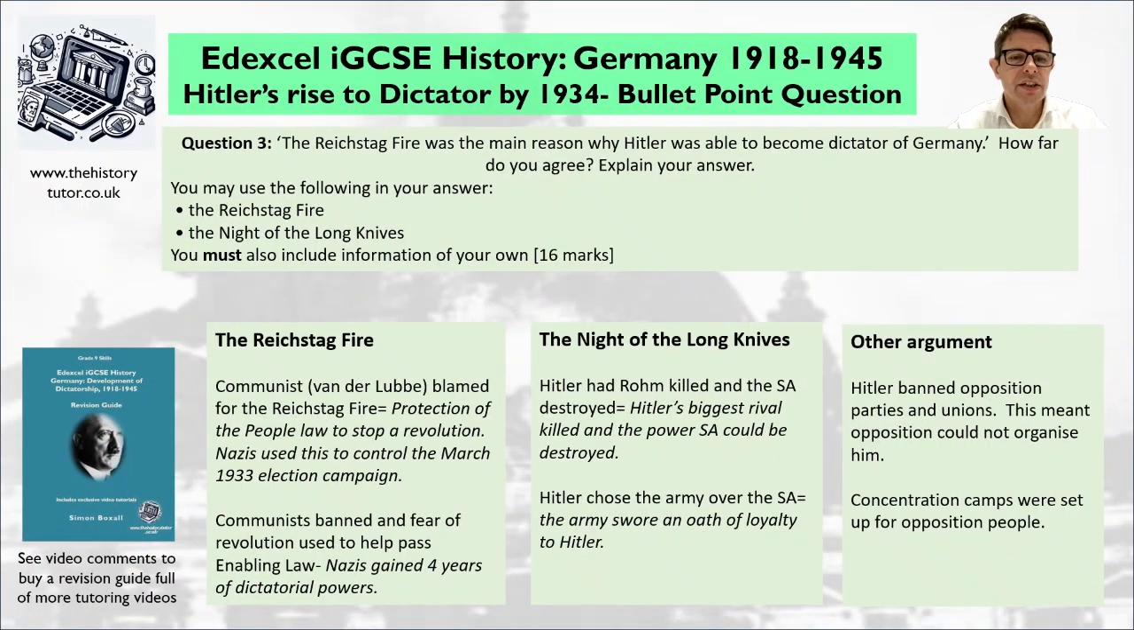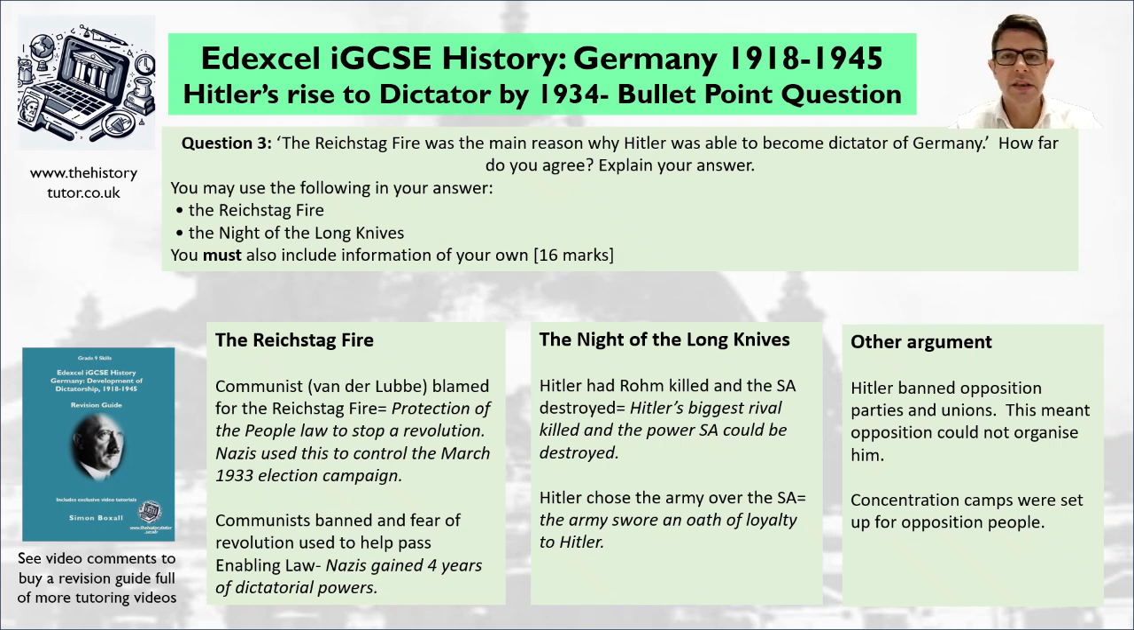All right, so here's what I said. The Reichstag fire. Obviously, the communist van der Lubbe is blamed for the Reichstag fire, and we get the Law for the Protection of the People to stop the revolution. So the Nazis use this to control the March 1933 election campaign, helping them gain more votes. So they get 44% of the votes.